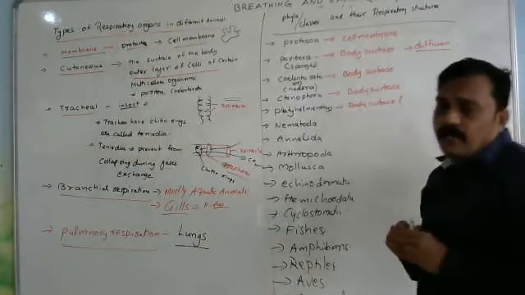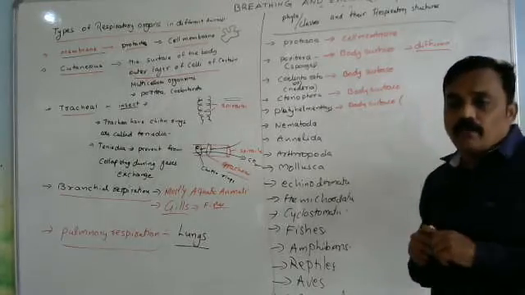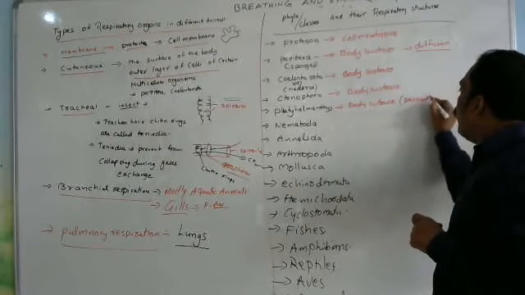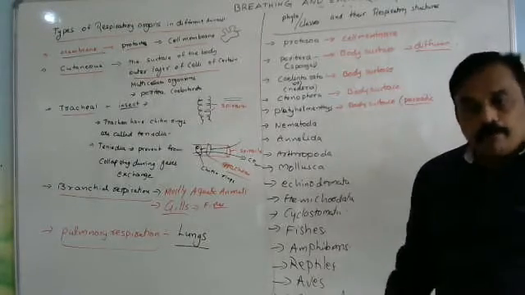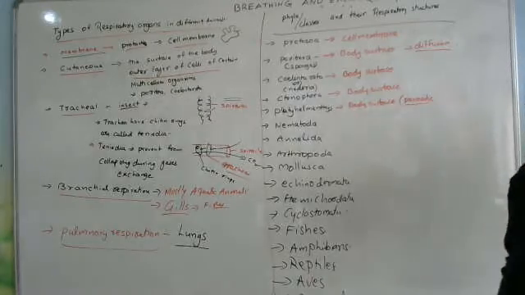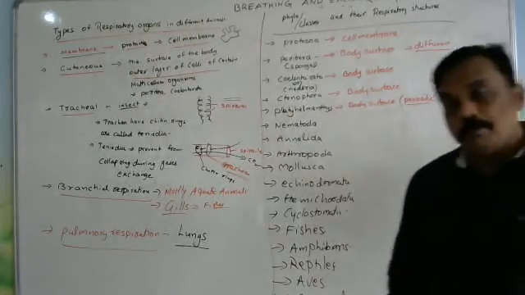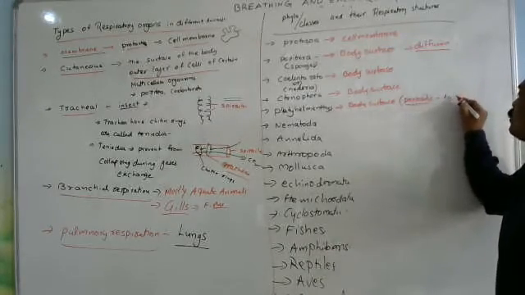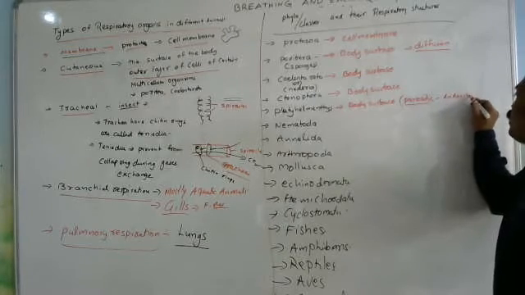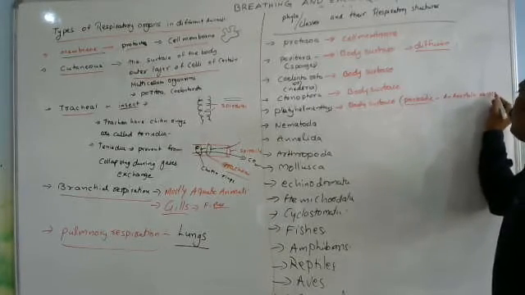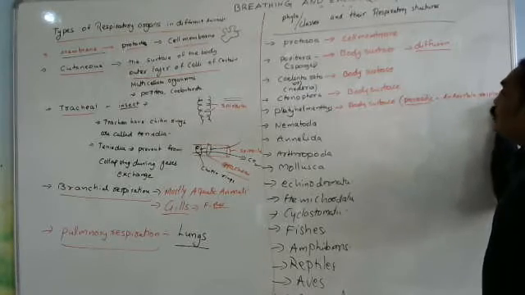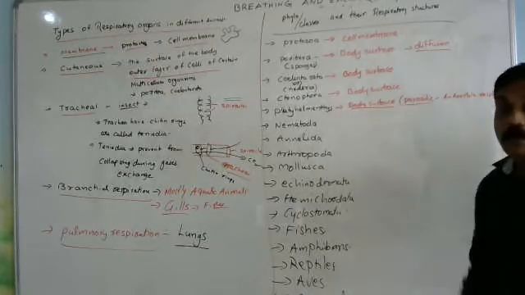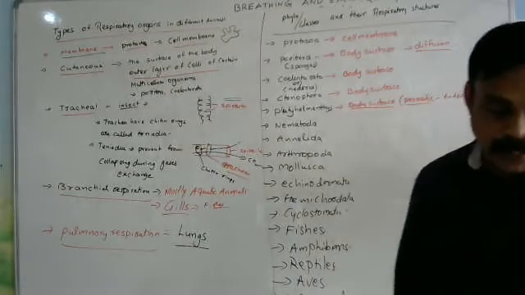For example, some Platyhelminthes are parasitic organisms. Parasitic means they live in a host body. Some Platyhelminthes, like Taenia solium and Taenia saginata, are parasitic. Which type of respiration occurs in these parasitic organisms? Anaerobic respiration occurs. Without oxygen, they respire in some Platyhelminthes. But the respiratory structures are body surfaces only in Platyhelminthes.